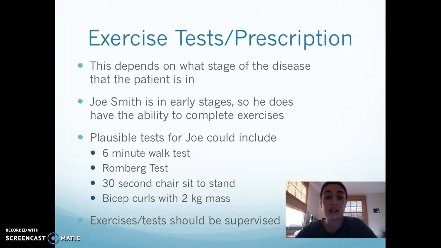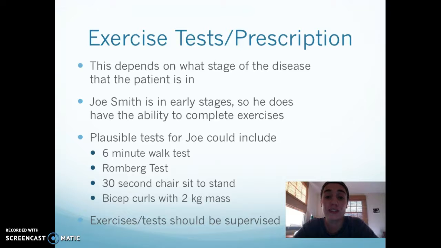Some plausible tests for him could include the 6-minute walk test to test his aerobic fitness, the Romberg test to test his balance to see how great of a risk for falls he is, and if he was at a great risk, we would have to closely monitor him. The 30-second chair sit to stand to see how his leg strength is, and bicep curls with a 2-kilogram mass. We could time that for 30 seconds to see his muscular endurance.